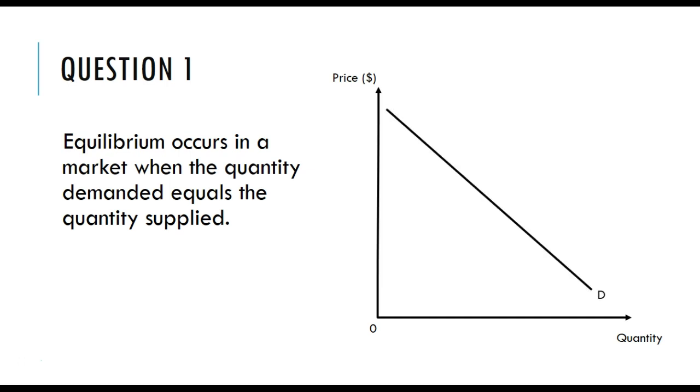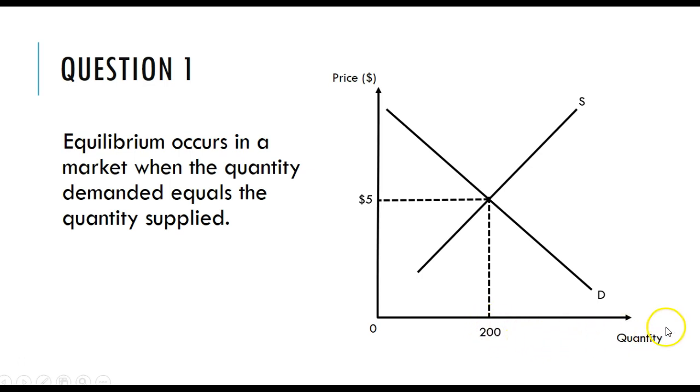So if we draw a demand curve, and let's say the price is $5, and at that price consumers are willing and able to purchase 200 units of this product, and let's say we drew in a supply curve here, and at the price of $5, it turns out that suppliers, the sellers, are willing and able to offer 200 units for sale.